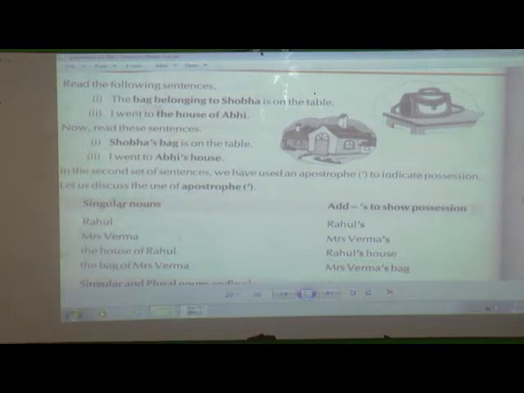Now I told you the sentences in the first set are very clear and very simple. They have told the bag belonging to Shobha is on the table, means in a very detailed manner they have told. I went to the house of Abhi.